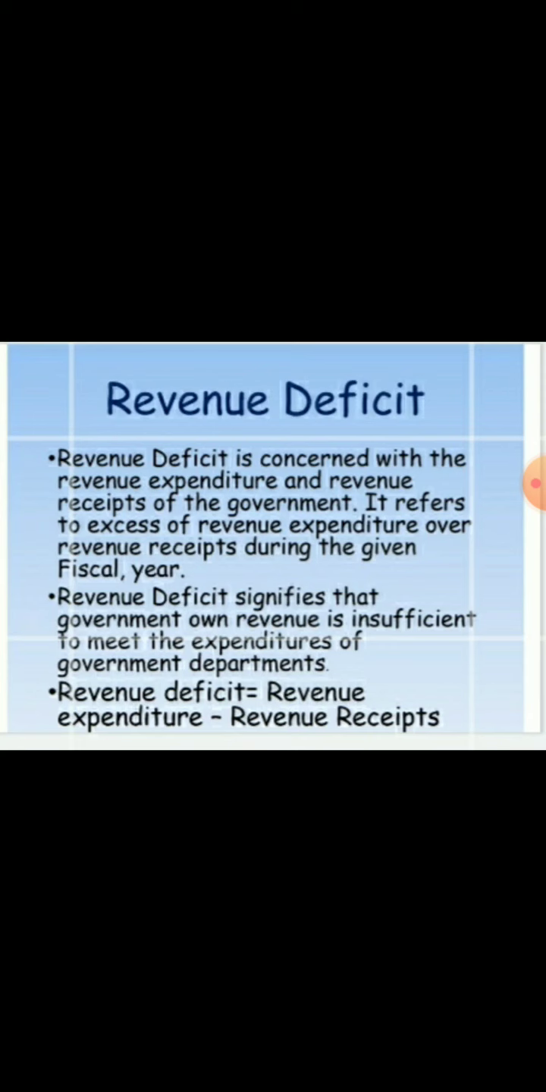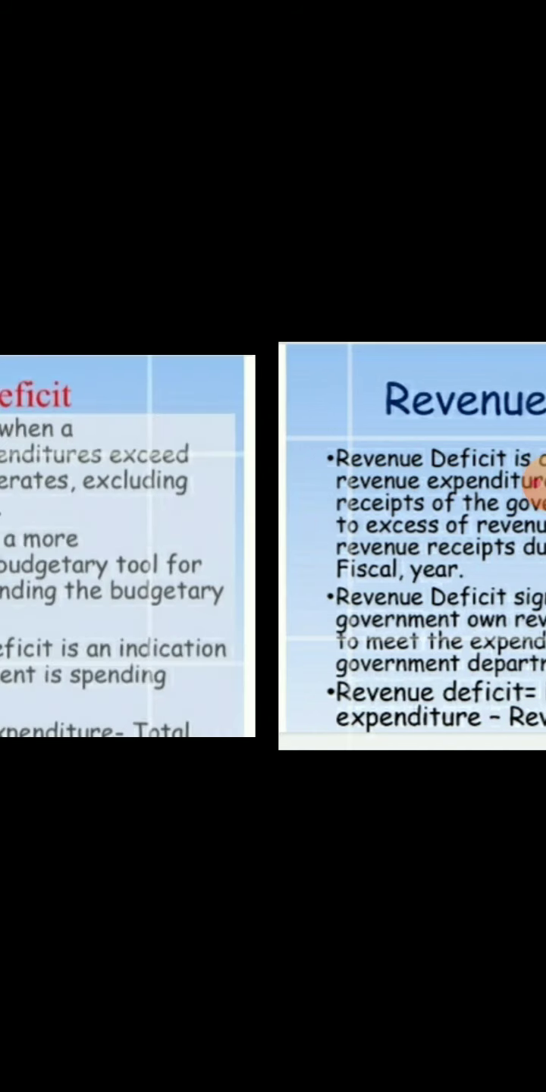To reduce the revenue deficit, we can cut subsidies, reduce administrative expenses, and increase government revenue by imposing higher taxes and fines. So we can control the revenue deficit.